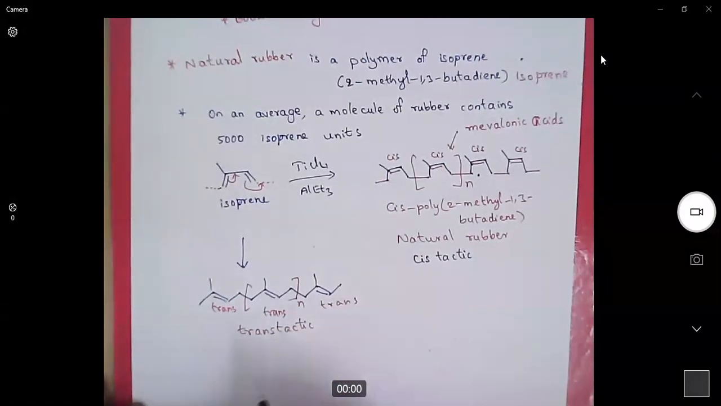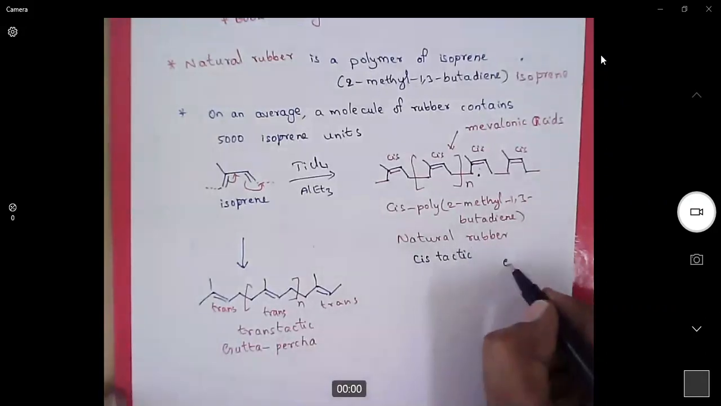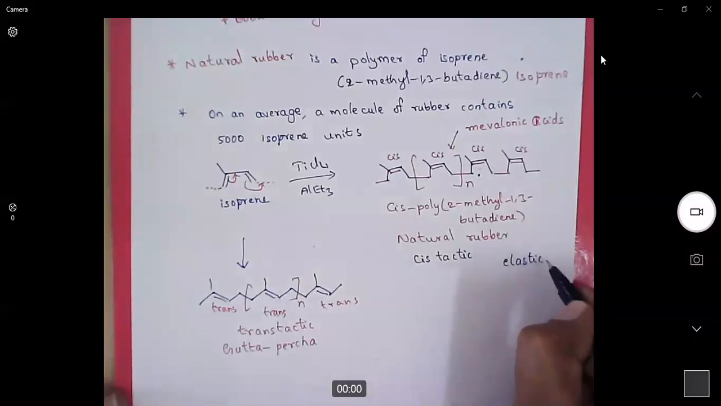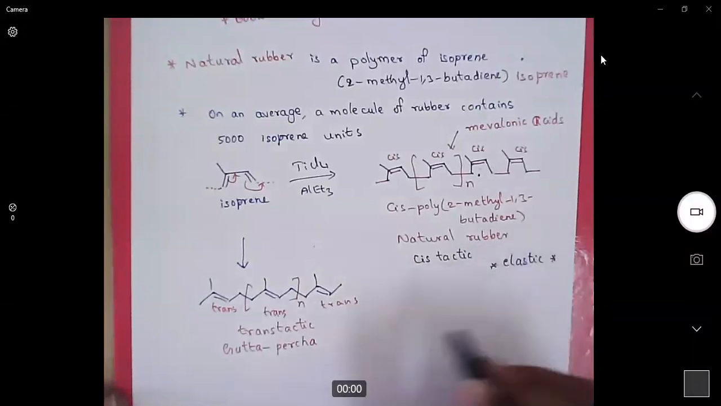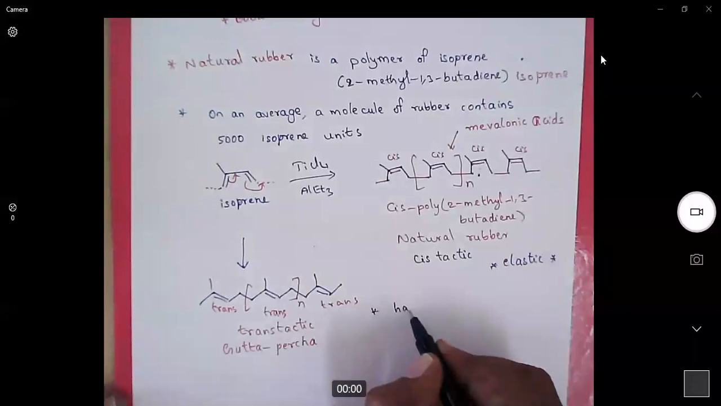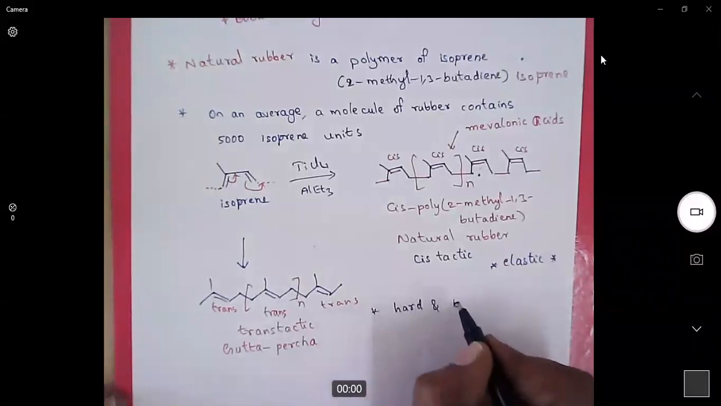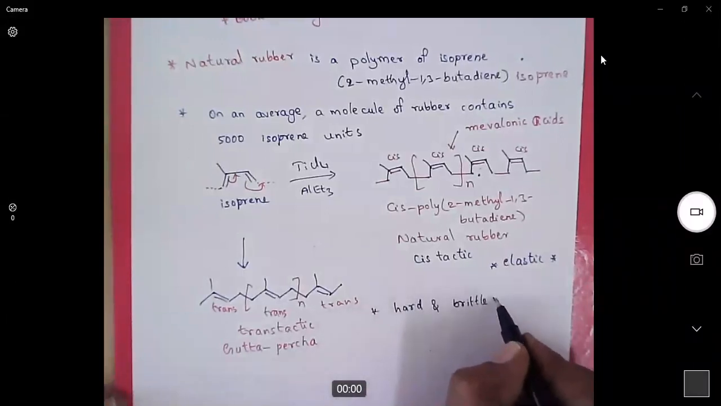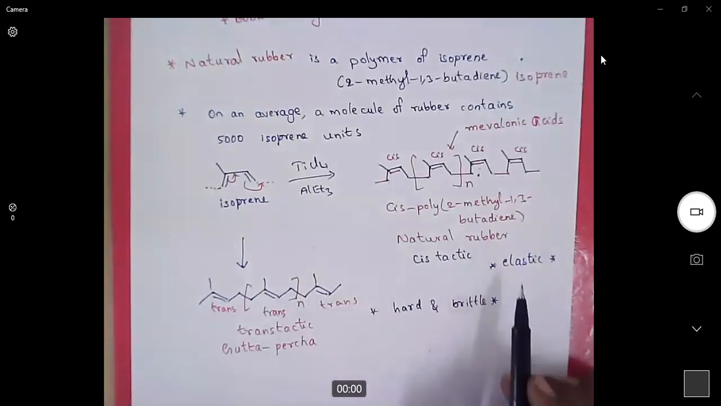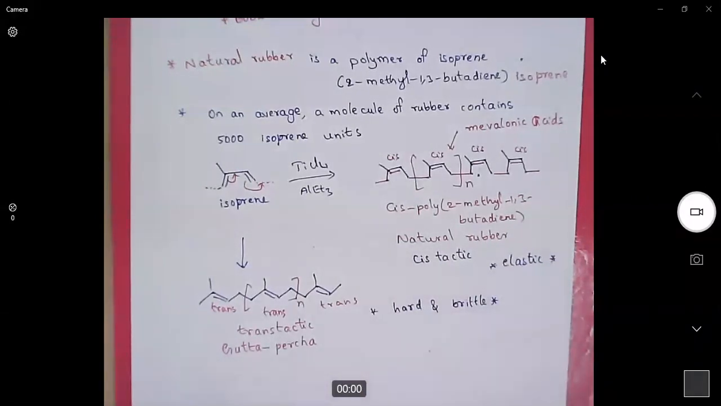Now, this polymer is called gutta percha. As we know, cis-tactic polymer is elastic in nature, whereas trans-tactic polymer is very hard and brittle in nature.